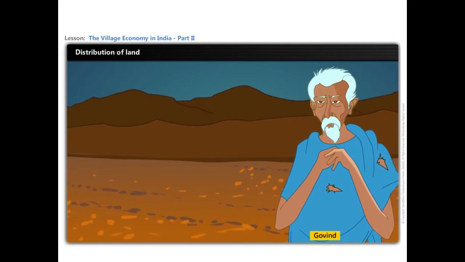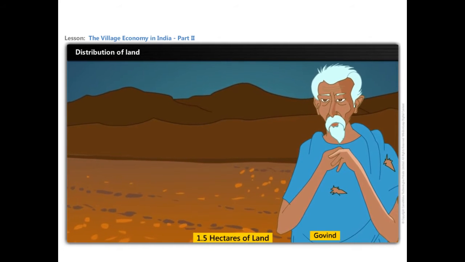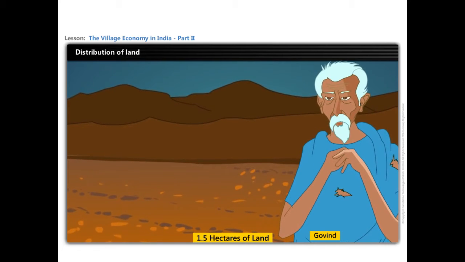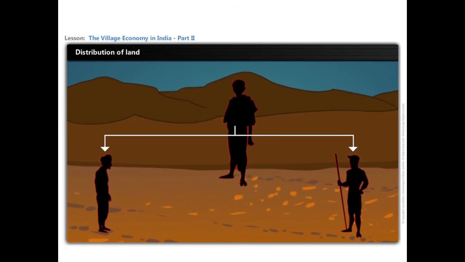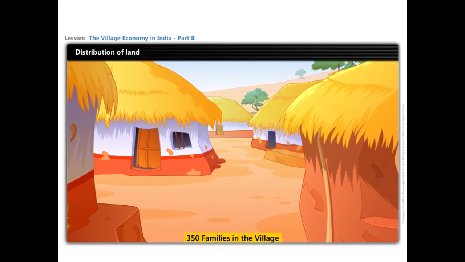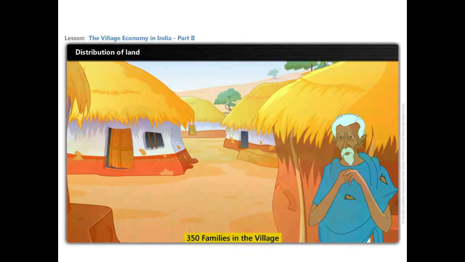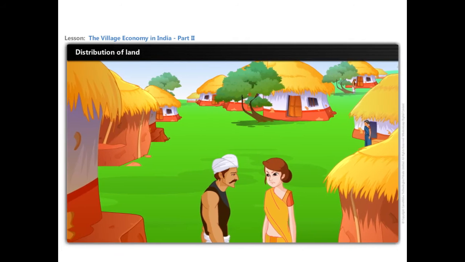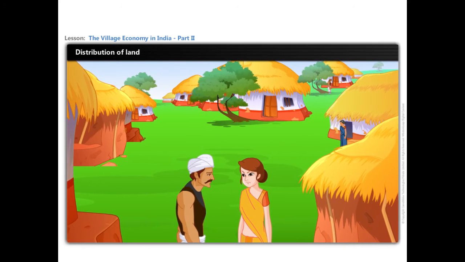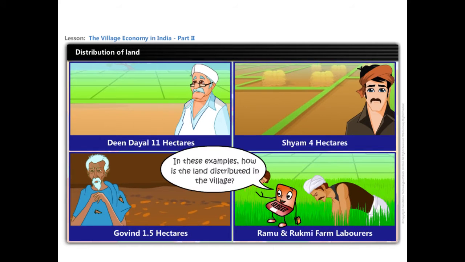This is Govind, who has 1.5 hectares of unirrigated land and has to work hard with his 2 sons to earn his livelihood. There are another 350 families like Govind in the village. Ramu and Rukmi are farm laborers. They have been working for Deen Dayal for the last 10 years. There are another 50 families like Ramu and Rukmi in the village. In these examples, how is the land distributed in the village?